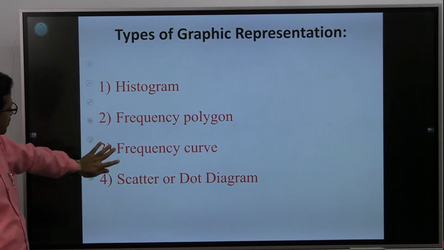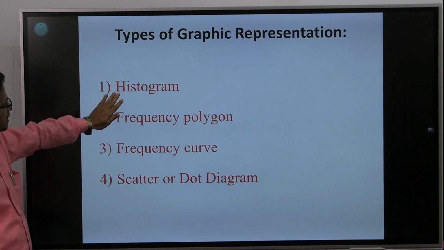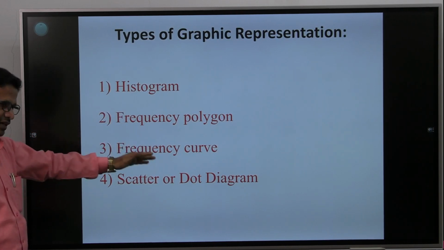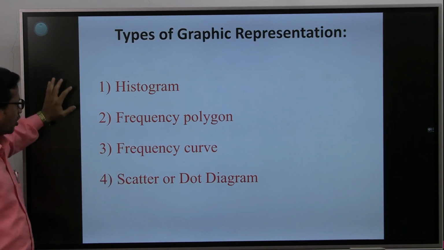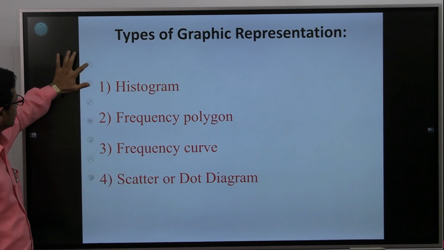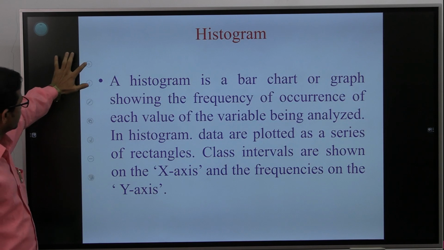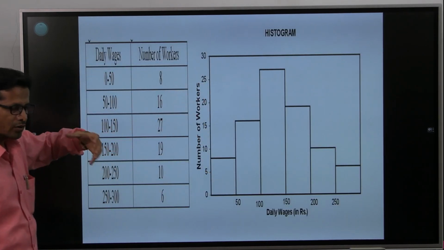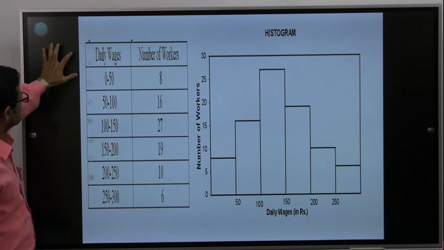These are the four types of graphic representation: histogram, frequency polygon, frequency curve, and scatter or dot diagram. The histogram, we know, this is an example of a histogram. Here we can plot a column-like structure, that is known as a histogram.